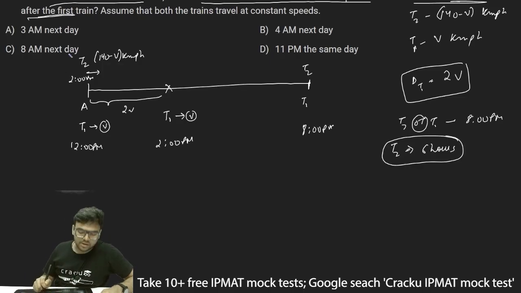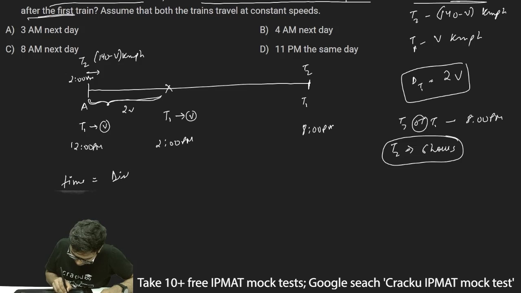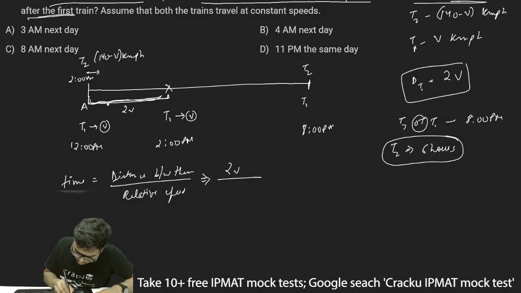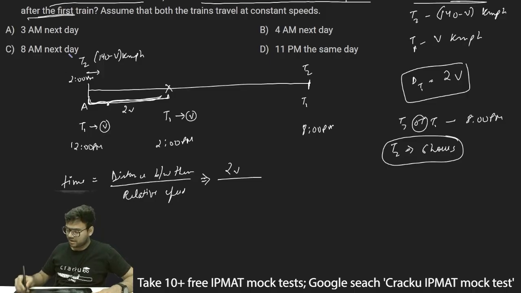So we can just apply the concept of relative motion here. The distance between the two trains is 2v. So time is equal to distance between them divided by the relative speed. Now what is the distance between them? The distance between them is 2v. We can clearly see this is the distance between them at 2 p.m. And the time taken for T2 to completely overtake is 6 hours.